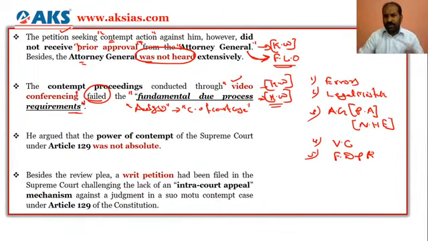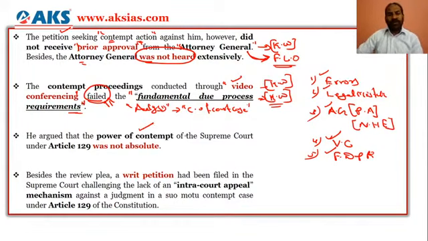So there could be a possibility that in regards to the errors and legal mistakes that Prashant Bhushan is talking about, the Attorney General's prior approval wasn't there, and he was not heard extensively during the proceedings when the judgment was pronounced, and then it was all video conferencing, and the fundamental due process requirement failed.